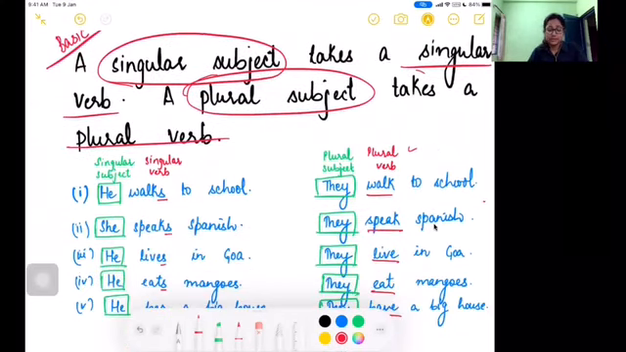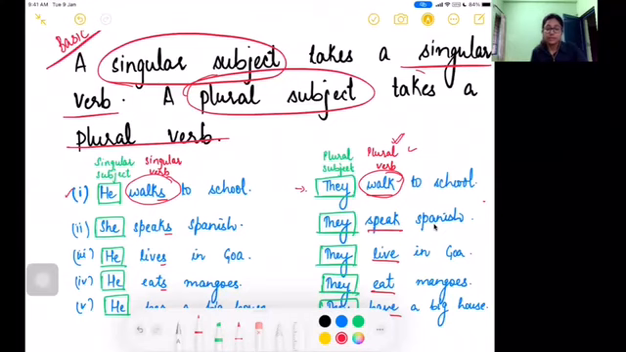So if you look at the sentence number one, he walks to school. So here, he is the singular subject, and therefore we have used the singular form of verb walks with an S, right? Look at the other sentence that is corresponding to this one. They walk to school. Now, they here is the plural subject, and hence we have used the plural form of verb without an S. Right? So, he walks to school, they walk to school.